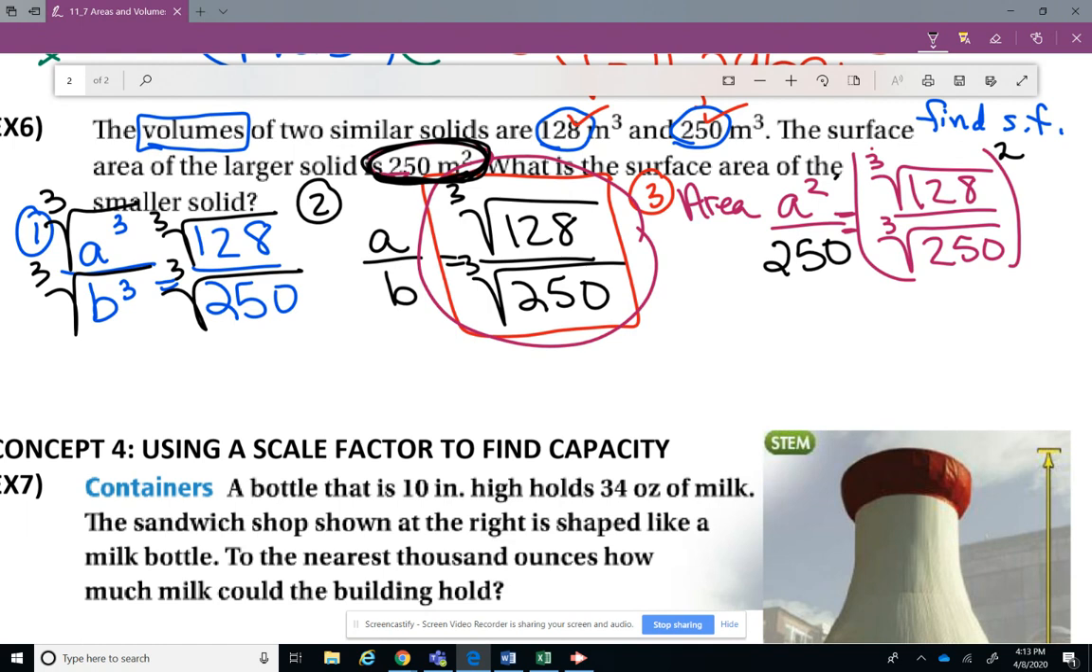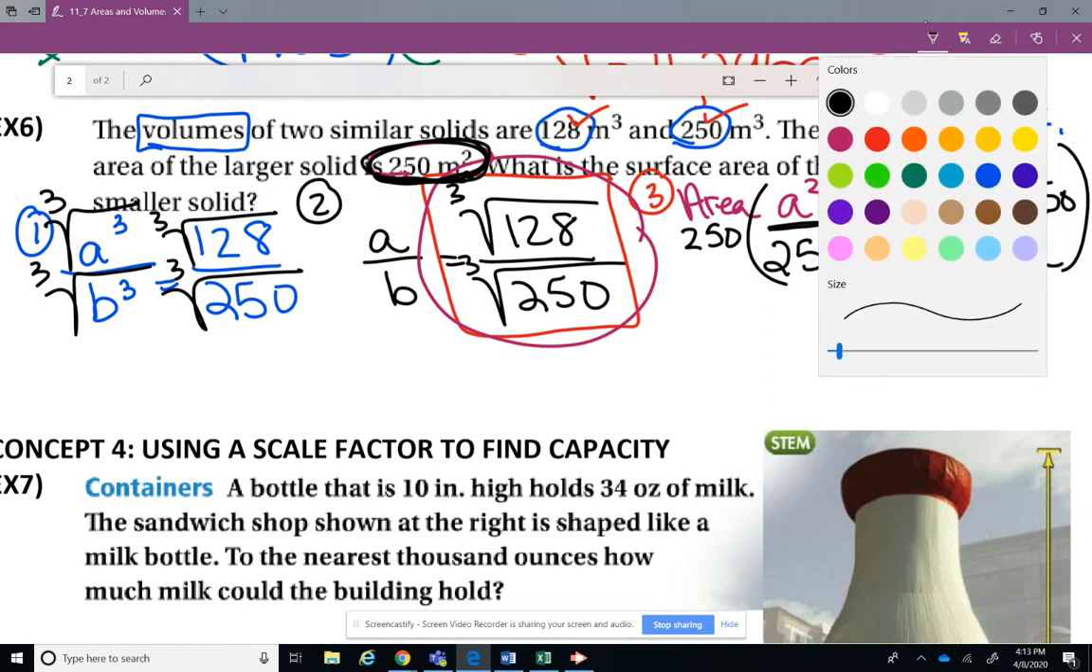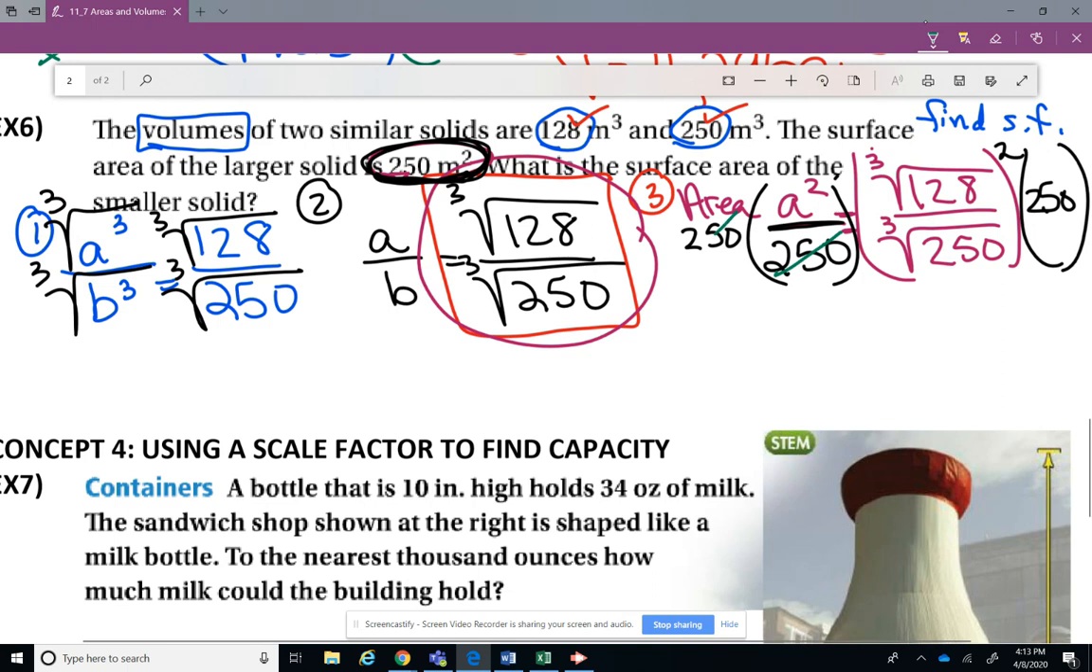All right, so I want to divide by 250. So the opposite of divide by 250 is multiply by 250. So I'm going to multiply both the left side and the right side of a proportion by 250. So when I do that, this cancels out.